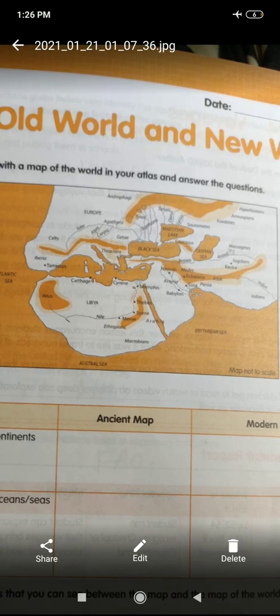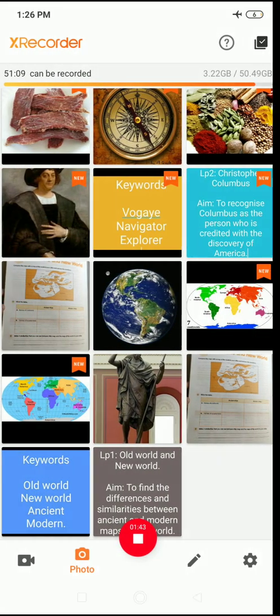Here you can see Europe. And they have also mentioned seas, not oceans. After that, just see the new map, that is the modern map, this one. So you have to compare the new modern map and the old map.